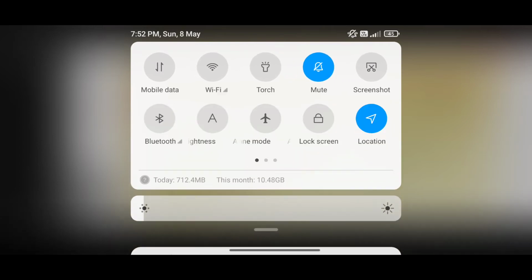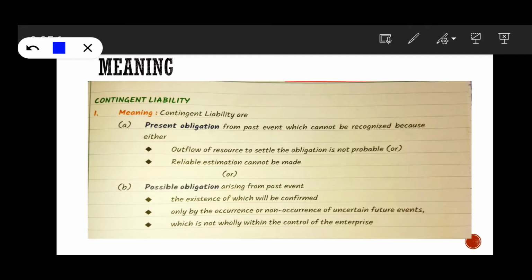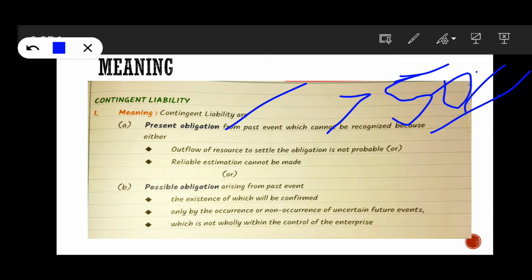Contingent liability is a present obligation. That means it is probable, that means greater than 50% chances are there as an obligation, and it results from a past event, and which cannot be recognized as a provision because outflow of resource to settle the obligation is not probable.